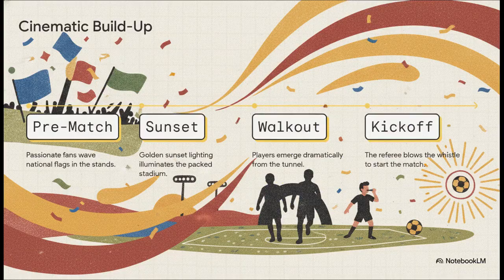Let's move on and see how this builds, because it's literally scripted like a movie. Watch how the tension mounts here. First, you have a pre-match wave of flags crashing across the stands. Then, the stadium is bathed in perfect golden sunset lighting. Suddenly, the players emerge from the tunnel in dramatic slow motion. And finally, the crescendo. The referee blows the whistle for kickoff. It's designed to make you truly feel that progression of tension, rather than just passively watching it.